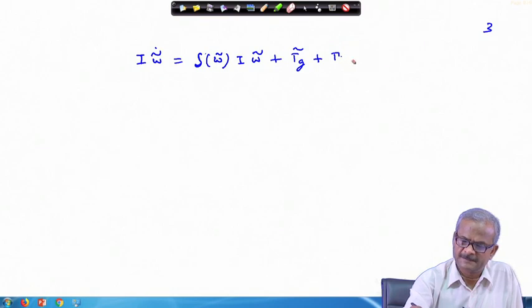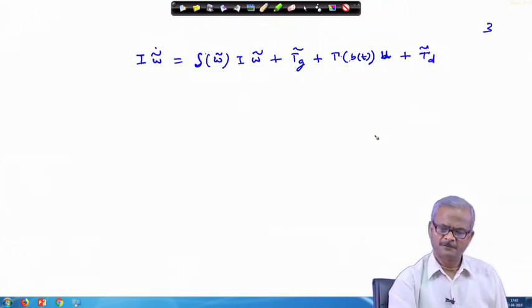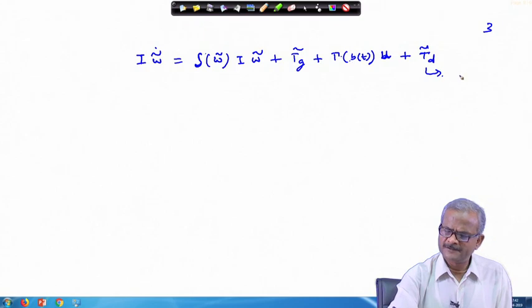Here this is a singular matrix and also a function of time, or better we can write this as gamma B(t) times u plus T tilde disturbance, and this can be modeled as a constant term plus a periodic term.